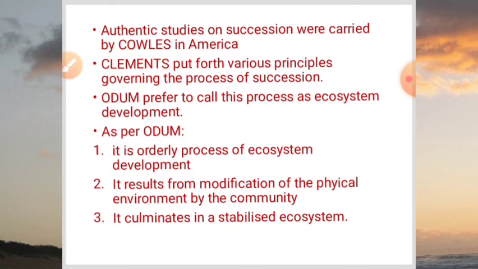So they improve the environmental conditions of the area, but these improved conditions are not favorable for these species. So these species get eliminated from the area by themselves. Such succession is called autogenic succession.